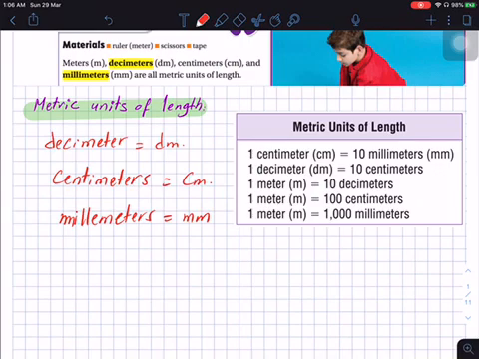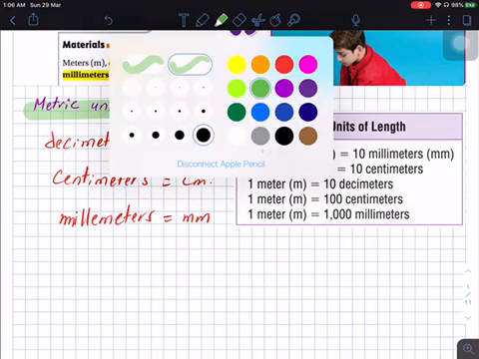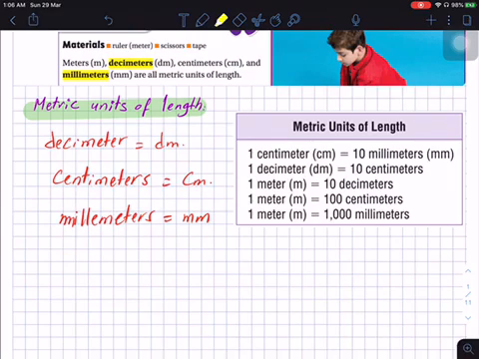And how can I connect between all of them? We can use this table to make a connection between all of these units. 1 centimeter is equal to 10 millimeters. 1 decimeter is equal to 10 centimeters. 1 meter is equal to 10 decimeters. 1 meter is equal to 100 centimeters. And 1 meter is equal to 1000 millimeters.